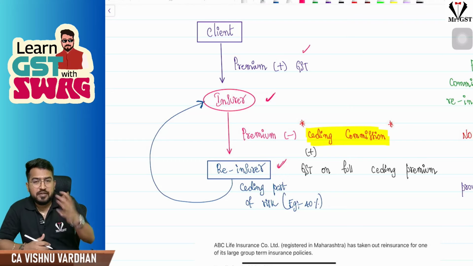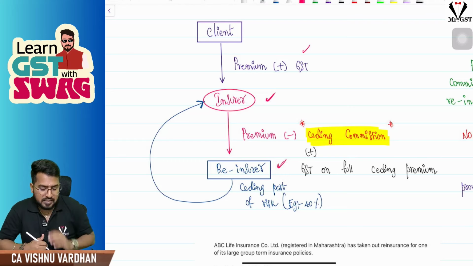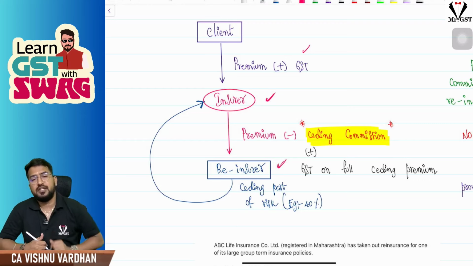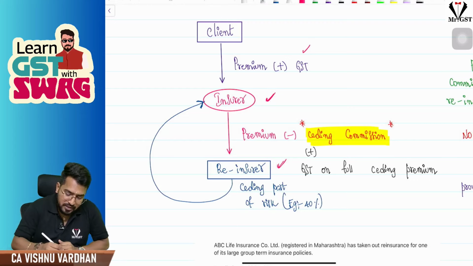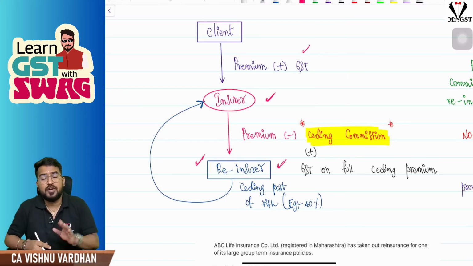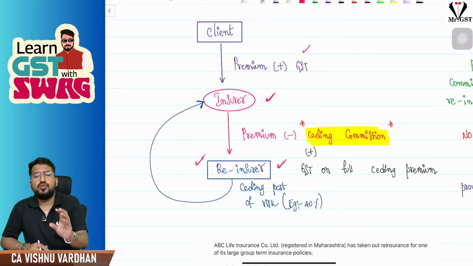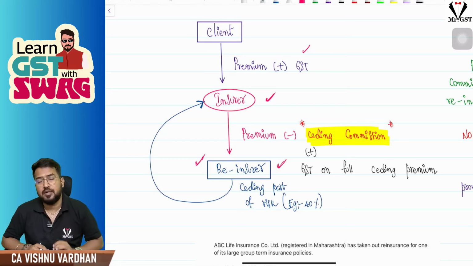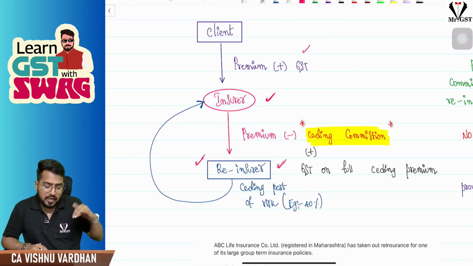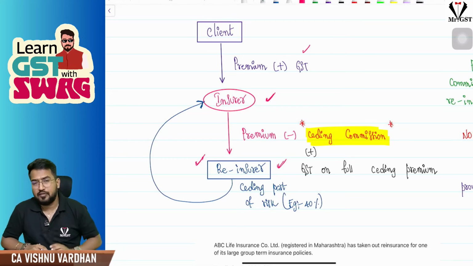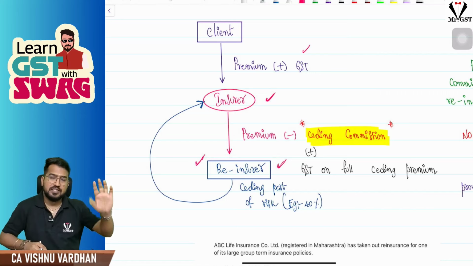But when I am giving this premium plus GST to you, please understand, I need some commission in that, because I am only bringing the client to you. So I am telling the reinsurer, I am only bringing the client to you, so on that, I want some commission. So I will give him the premium fully, whatever I have collected from the client. On that premium, he will pay GST. There is no doubt about that.